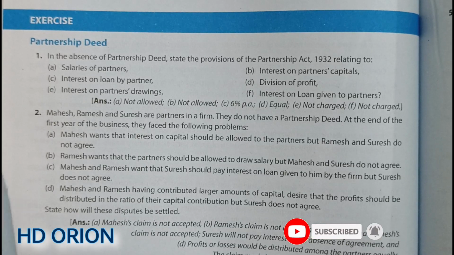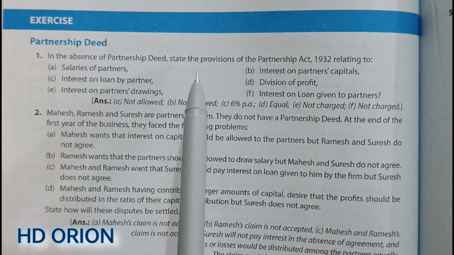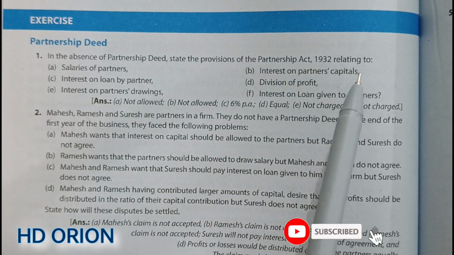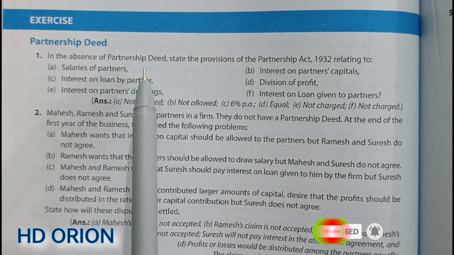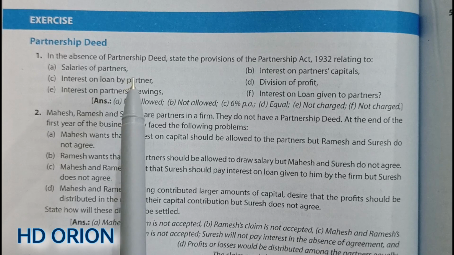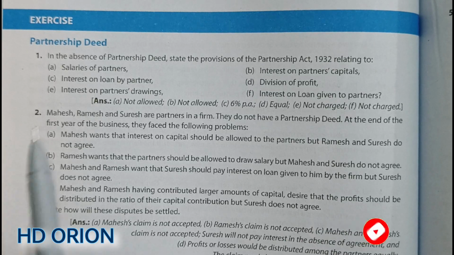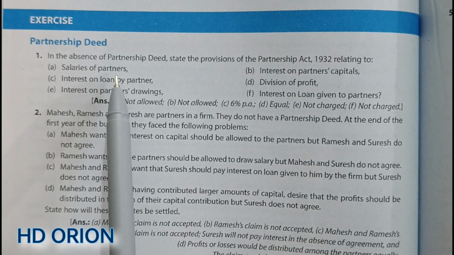in these questions. Question number 1, in absence of partnership deed, state the provisions of the Partnership Act 1932 relating to A, salary of partners. So when there is no partnership deed, then the firm will not pay any salary to the partner for participating or not participating in the business. Fine. So salaries to partners will not be paid because there is no partnership deed.